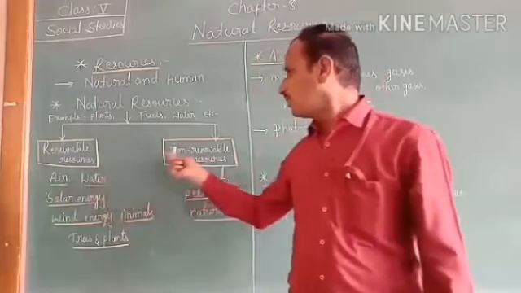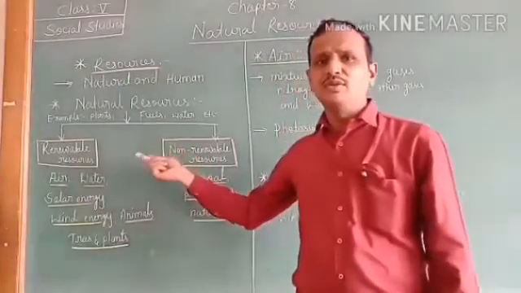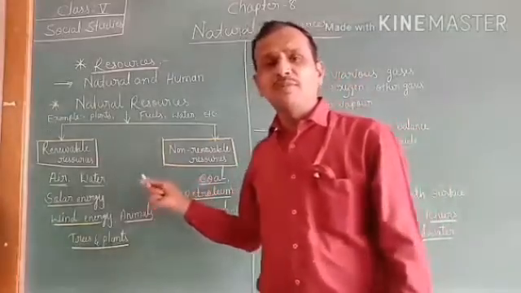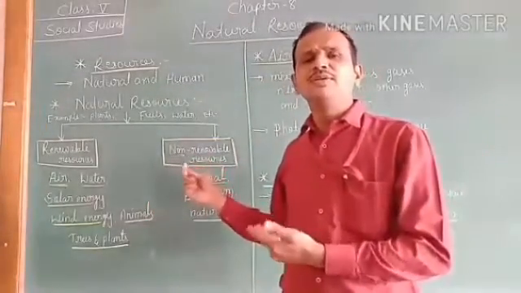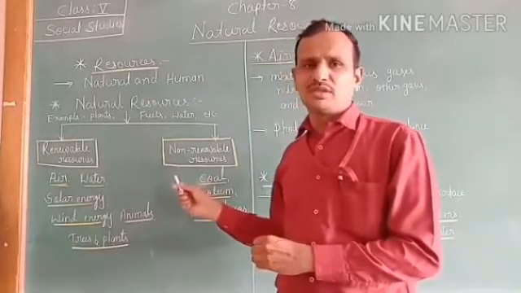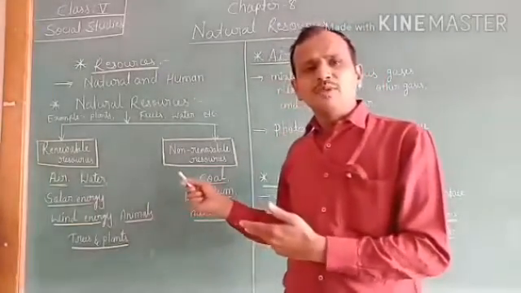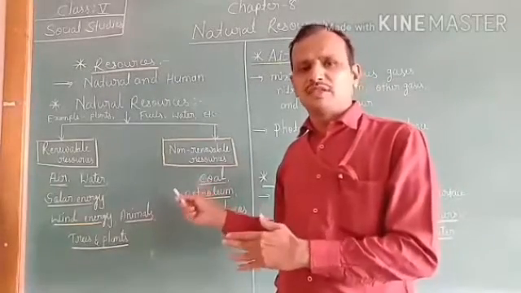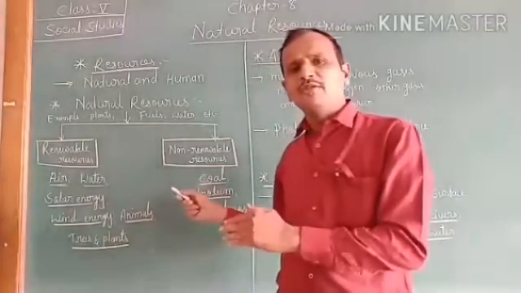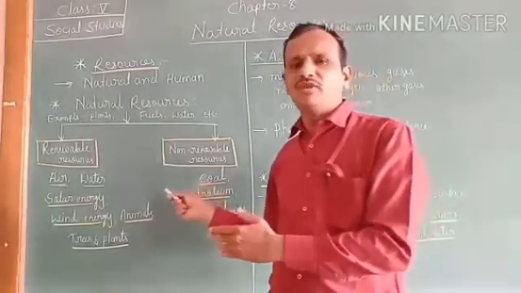Now let us go to non-renewable resources. That means the opposite: resources that cannot be used again after we use them. They are called non-renewable resources. I repeat once again: these resources never come back in nature after we use them. These are called non-renewable resources, children.